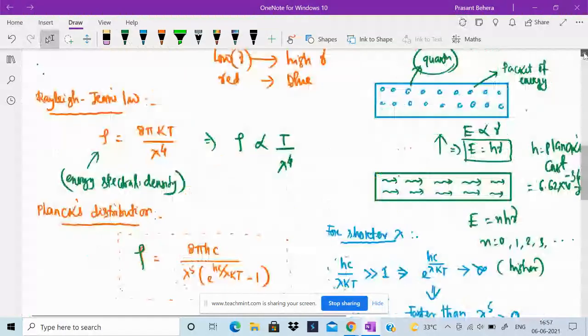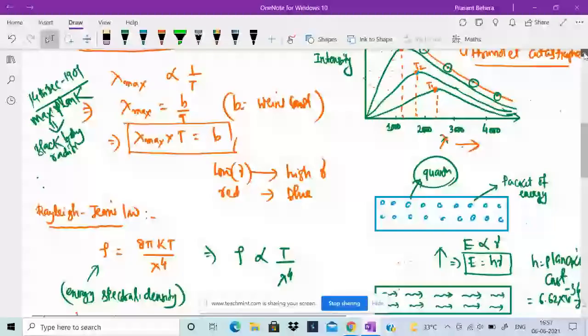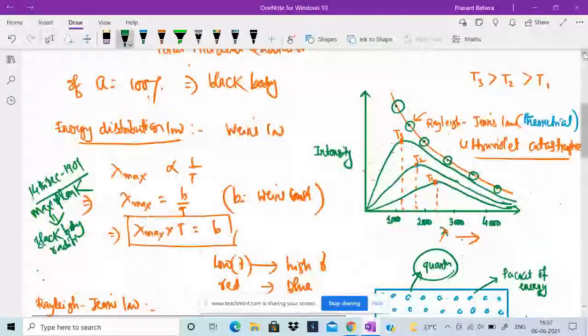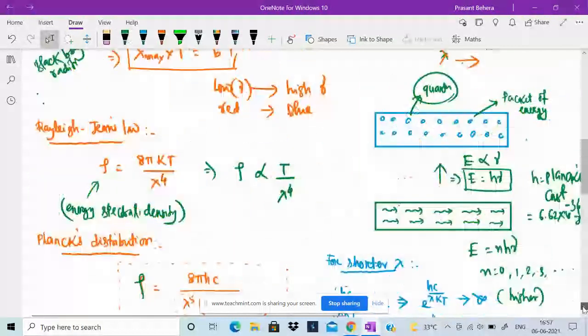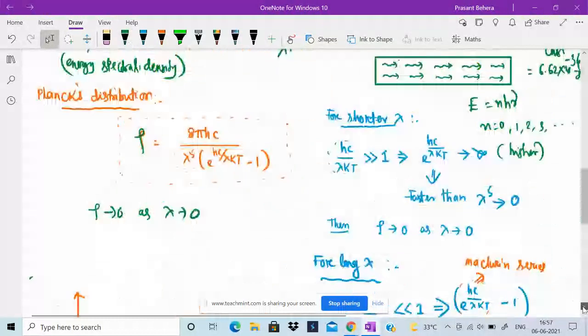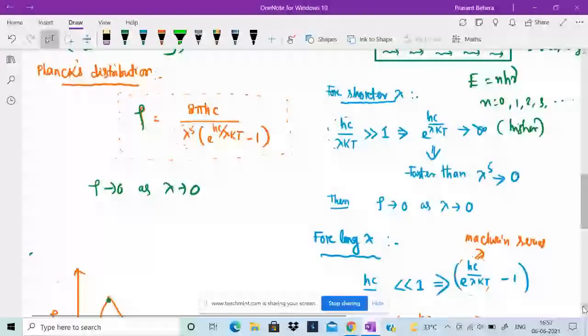That means Planck satisfactorily explained that at lambda tends to 0, the intensity of radiation tends to 0 at shorter wavelength, unlike the curve given by the Rayleigh-Jeans law.